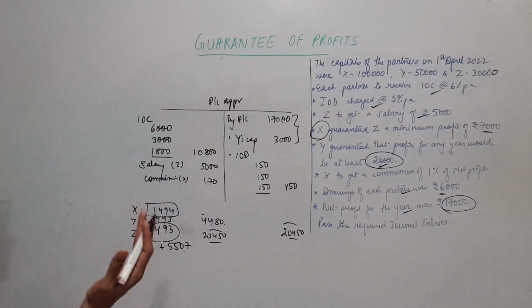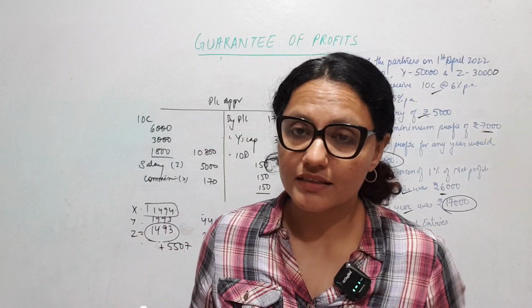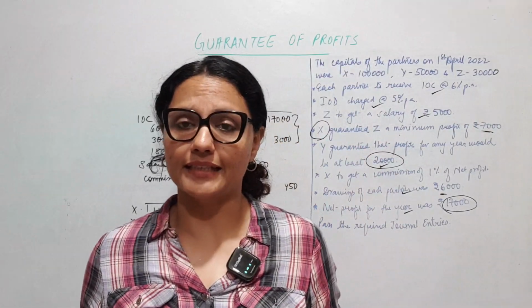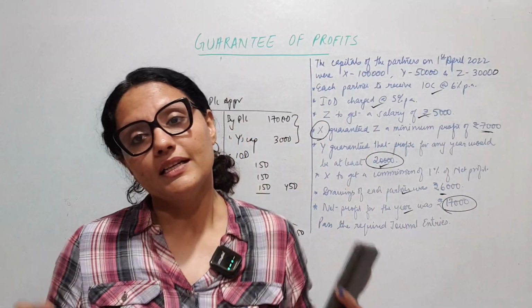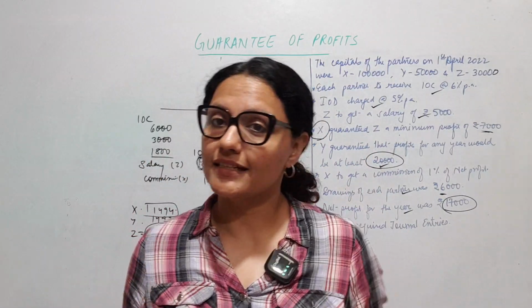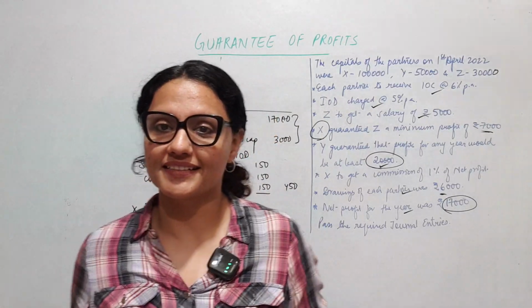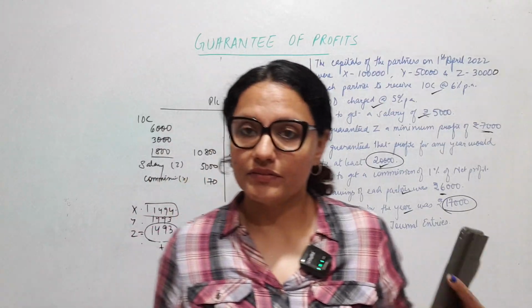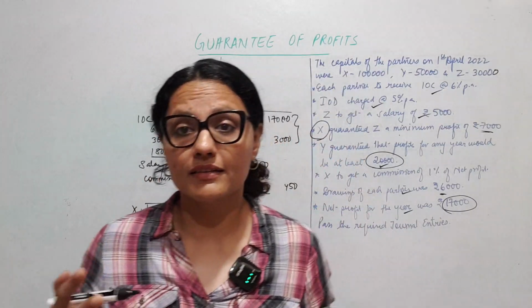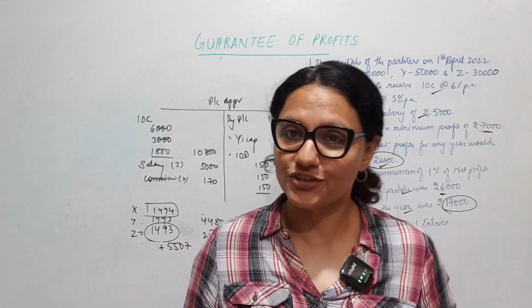So we have been asked to show the entries, no problem at all. Sometimes the partners guarantee applies even in case of loss. Suppose there is a loss in the firm, even then the assured partner gets his share of profit by other loss bearing partners. Okay, that is also done. We will take one more sum on that where I'll show you how to go about guarantee in case of loss. Okay, so let us do the journal entries.